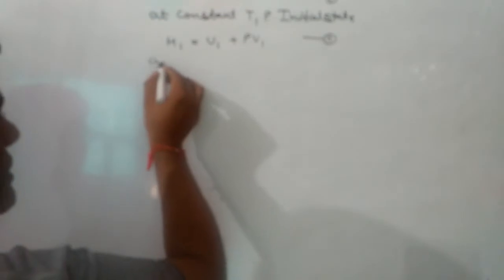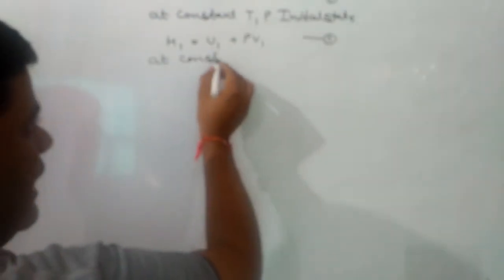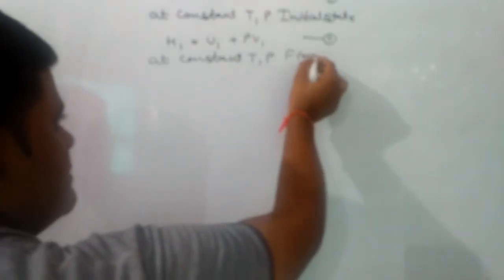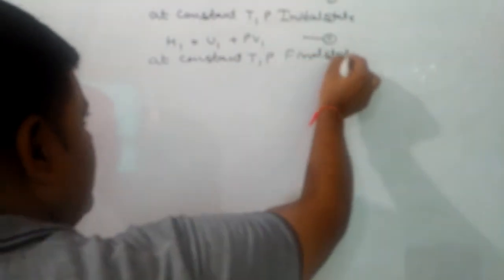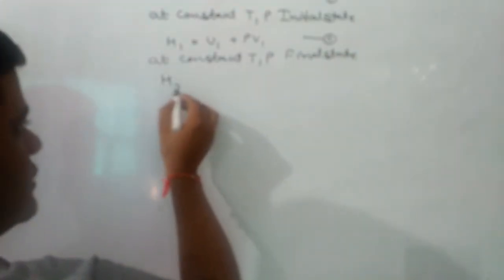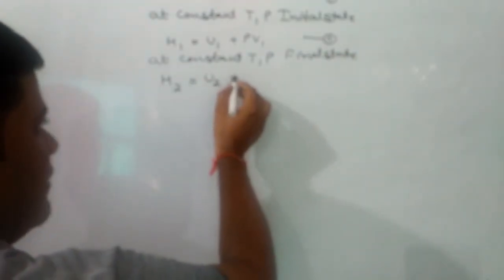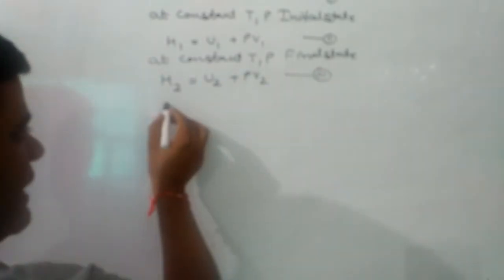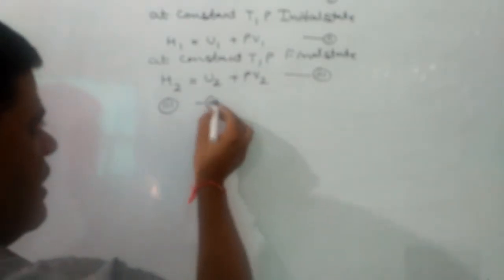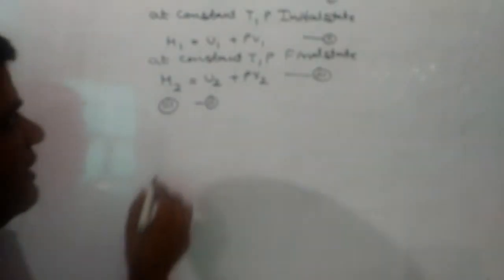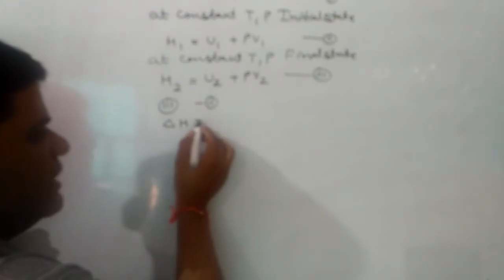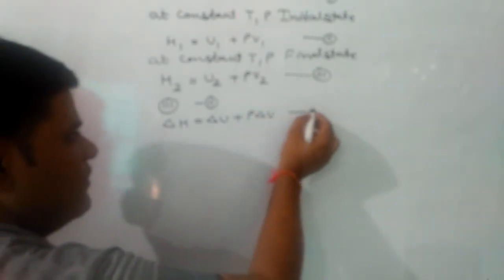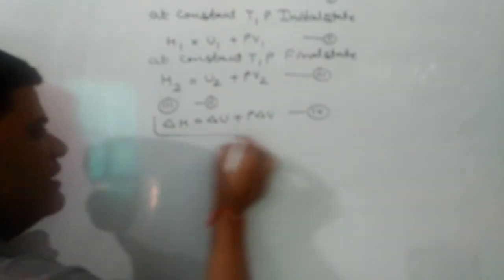Similarly, at constant temperature and pressure, the final state will be H2 is equal to U2 plus PV2. This is equation third. Now applying third minus second, we will get delta H is equal to delta U plus P delta V. This is equation 4. This is the relation.